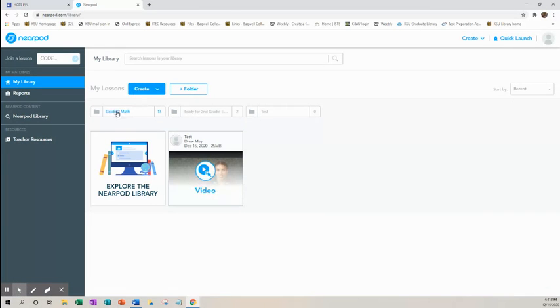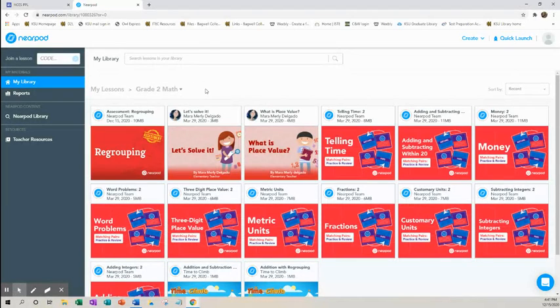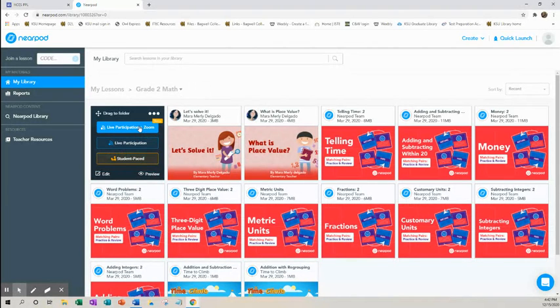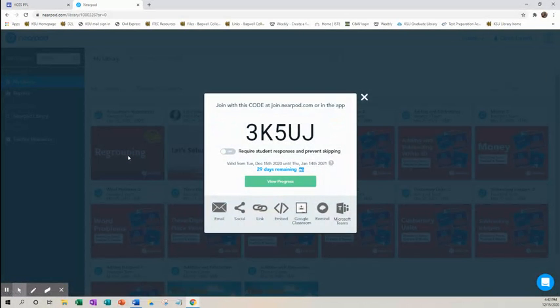Now right here, I want to go back in and show you if this is an individual activity and you're not doing it together with the teacher, then it can be student-paced where they go at their own pace. Kids work at different speeds. So I just click on student-paced. I send out their code to them.